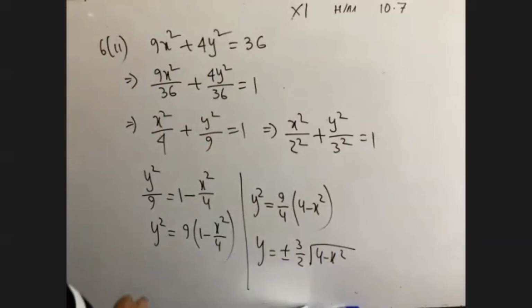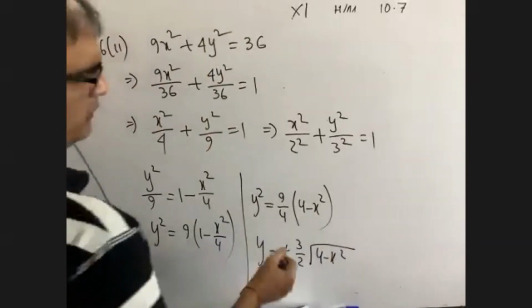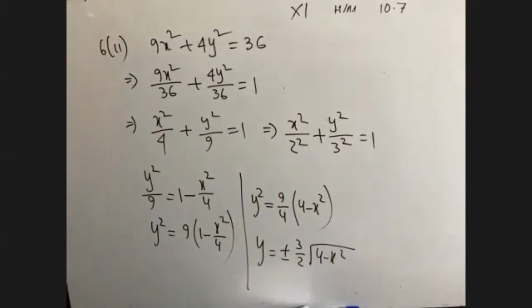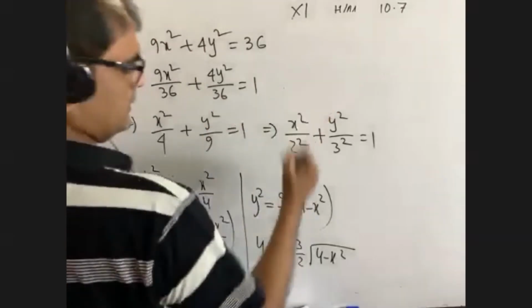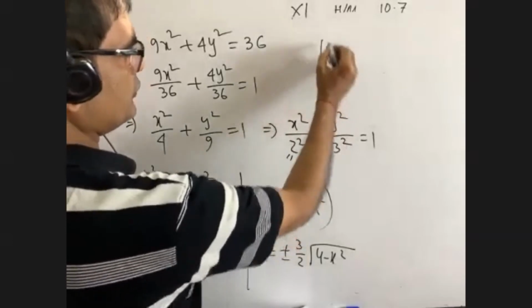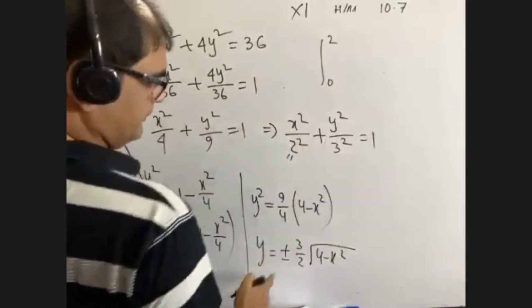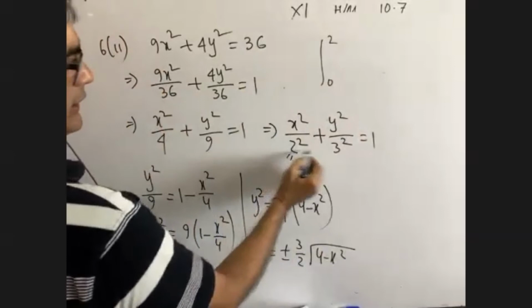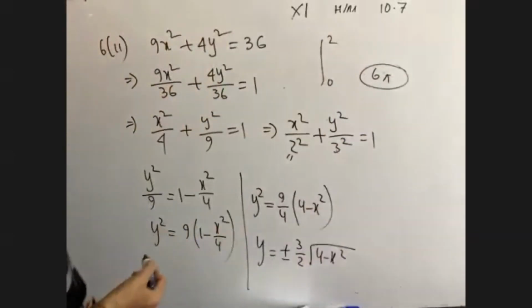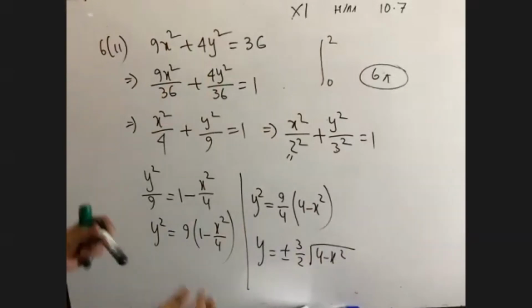Now the first quadrant, like the previous math, your limits will be 0 to 2 and everything is same. Have you got me? What will be the limit? X below x it is 2. So your limit will be 0 to 2. Its answer will be 3 to the 6, that is 6 pi. Like the previous math, same answer. Is it okay?